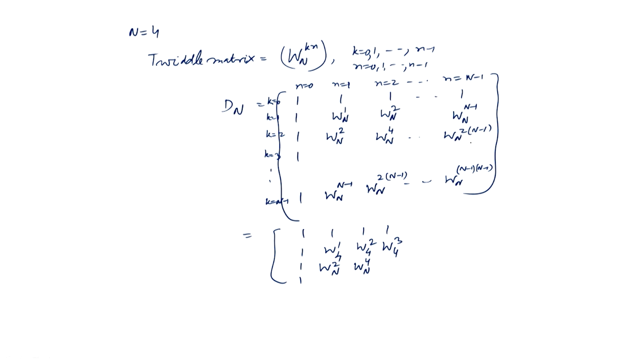So, this is W_N^6. Then 1, W_N^3, W_N to the power (4 minus 1) into (4 minus 1). So, 4 minus 1 is 3, 3 into 2 is 6, and then 4 minus 1 is 3, 3 into 3 is 9. So, W_N^9. Okay.